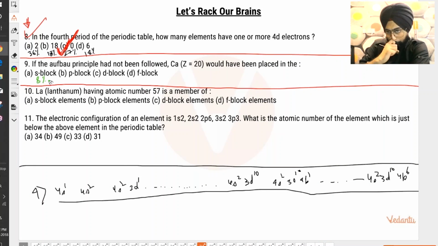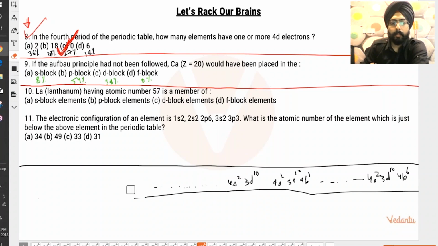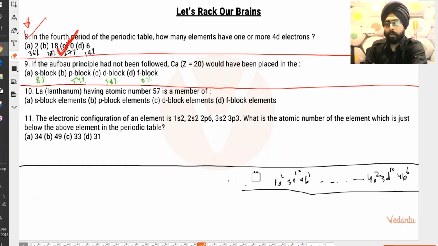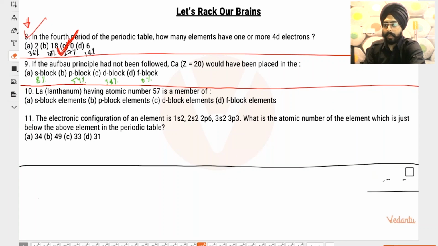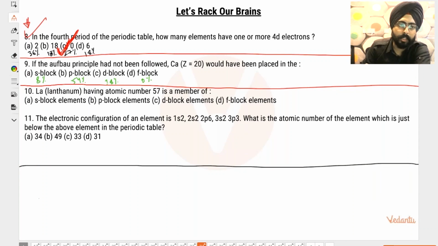8% say A, 54% say B, 38% say C, and 0% say D. Okay, let us try to think about this question. People, we are talking about the Aufbau rule to not be followed. Aufbau rule is the n plus l rule, in which for certain cases we have to fill the higher shell first and then the lower shell orbitals.